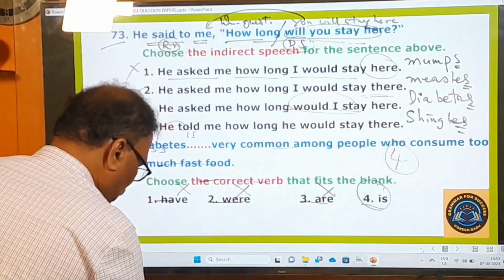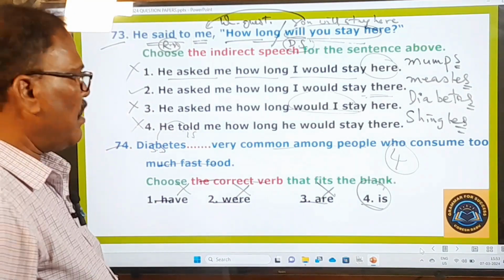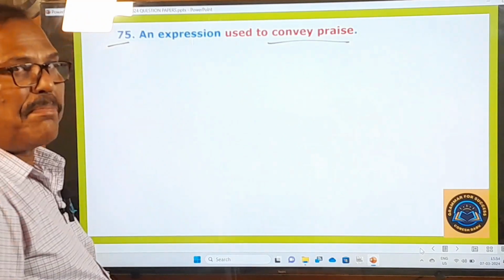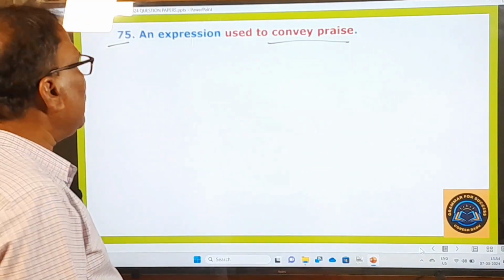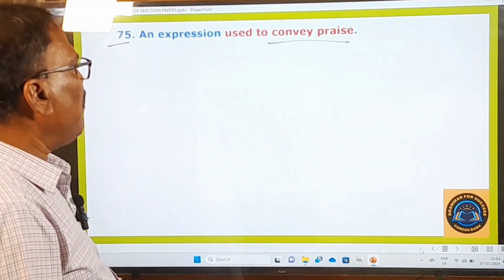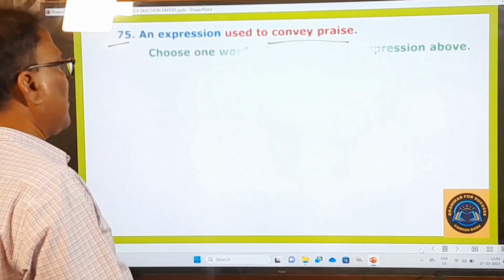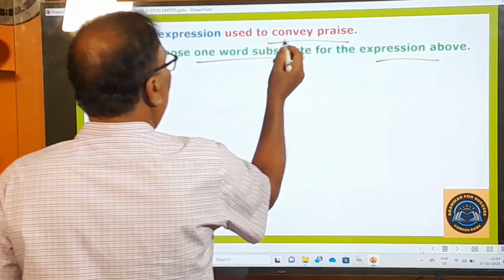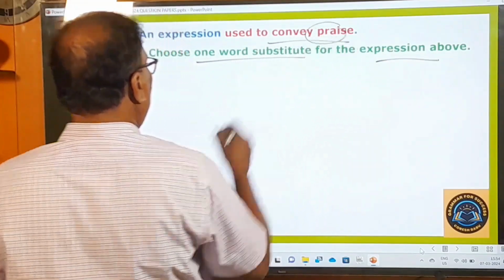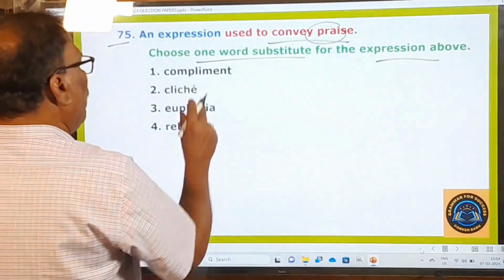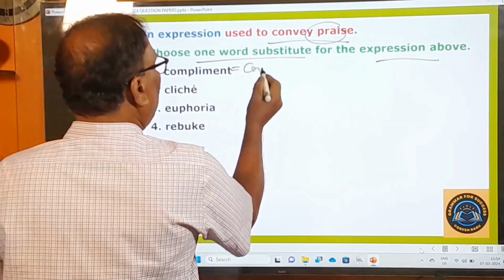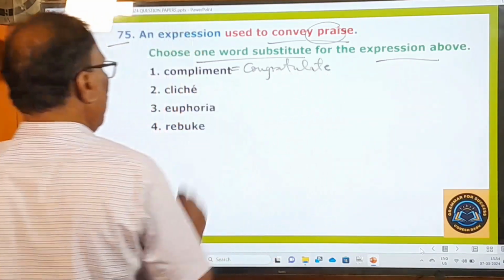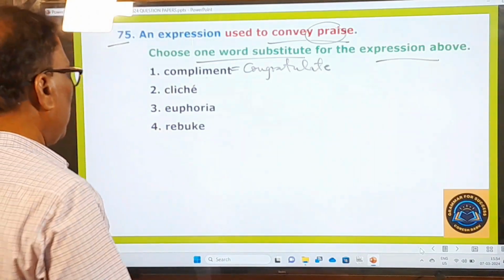And now let's move on to the next question. The 75th one: an expression used to convey praise. Choose the one word substitute for the expression above. To convey praise, what is that one word? Compliment. Compliment means congratulate. All of you know this very well. Congratulate, compliment, both are the same.